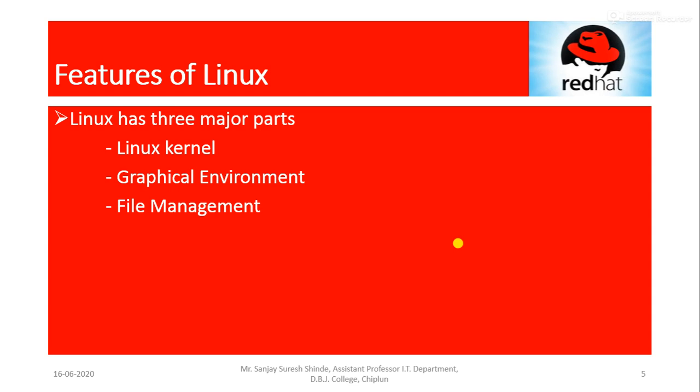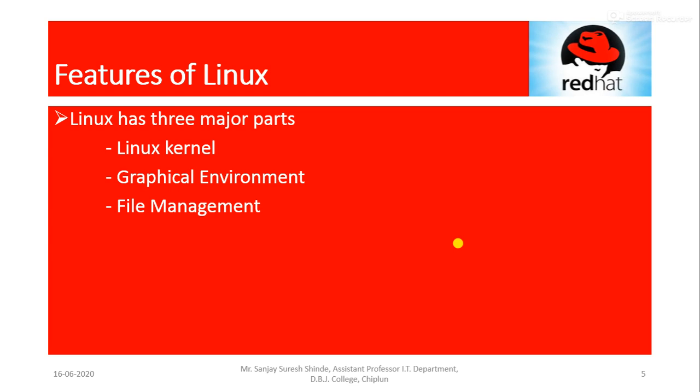In short, it can manage the system hardware, system software, and user software also. The kernel is responsible for running programs and managing devices such as input and output. The kernel is basically responsible for several major functions such as memory management, software management, and hardware management. File system management is also handled by the Linux kernel.